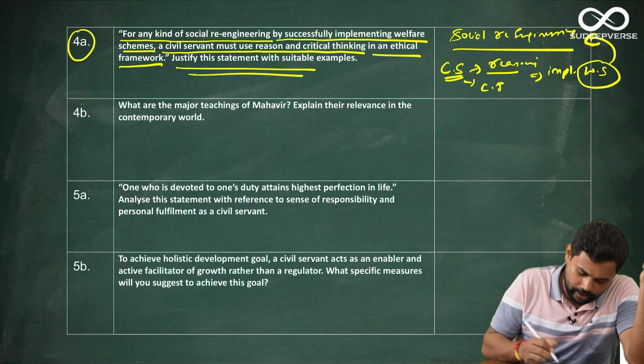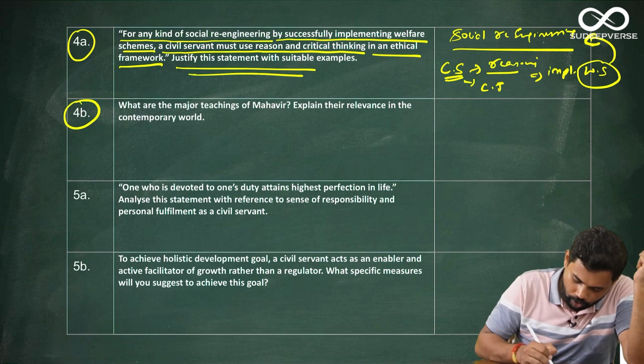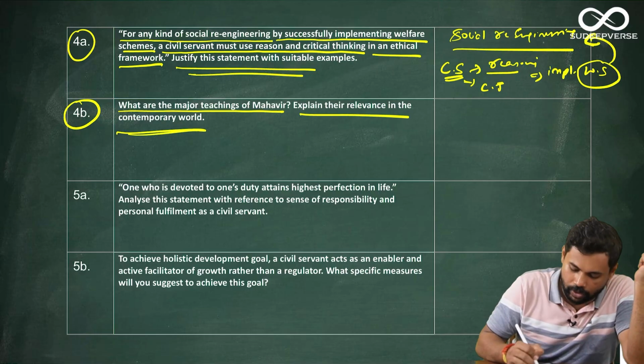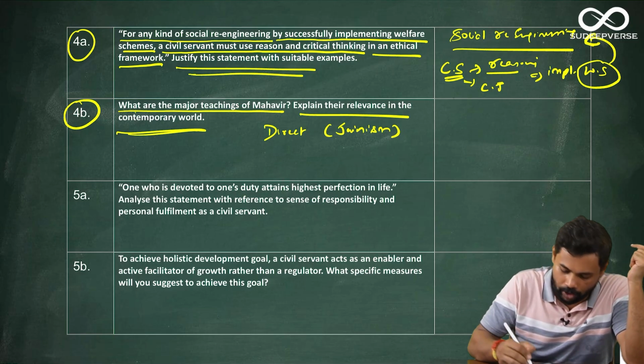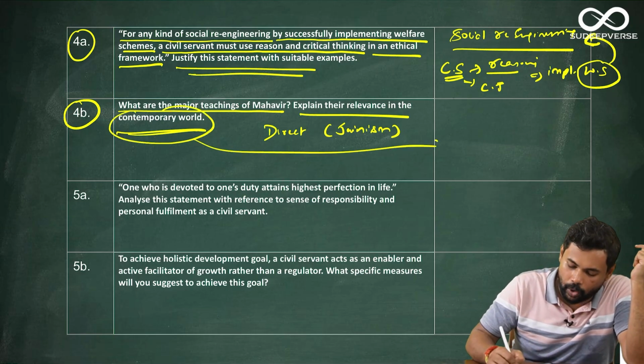So let us move to the next one, that is 4B. In 4B, what are the major teachings of Mahavir? Explain their relevance in contemporary world. Again, a direct question. If you know the teachings of Jainism, those teachings themselves can be put as the teachings of Mahavira and be written. But what is very important is the second part. How are you going to connect the teaching to the contemporary world?